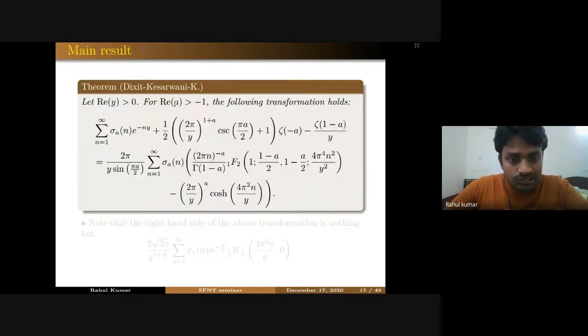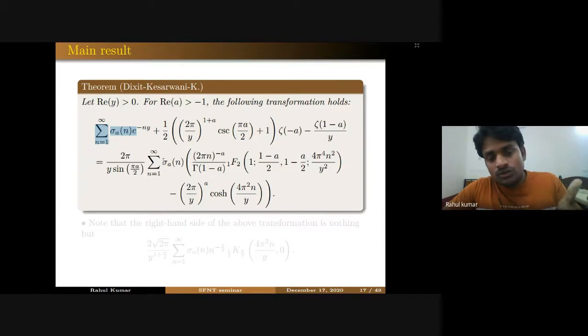So this is the main result of our paper. You fix real part of y greater than 0 and you take real part of a greater than -1, then the following transformation holds. Here you have sigma of a n and exponential minus ny, and here again you have sigma of a n. So this is the transformation formula, which does not have any integral representation, any line integral or some big O bounds. And here you have zeta minus a, zeta 1 minus a.